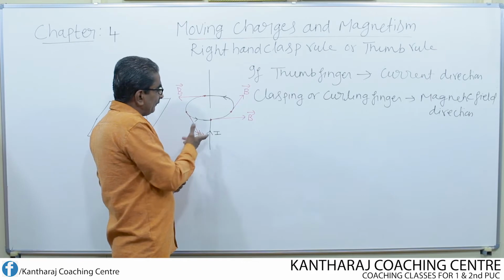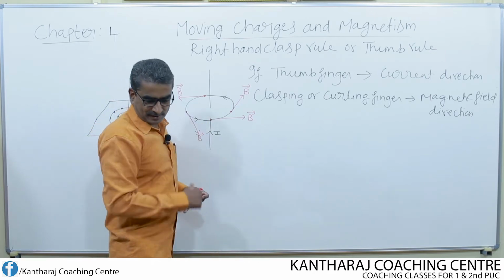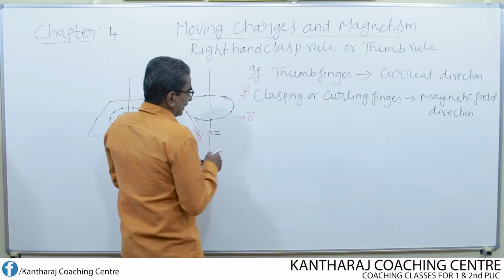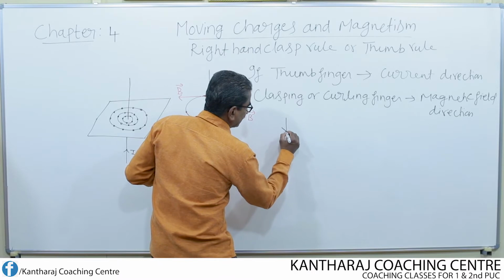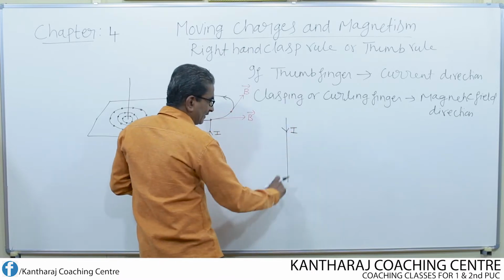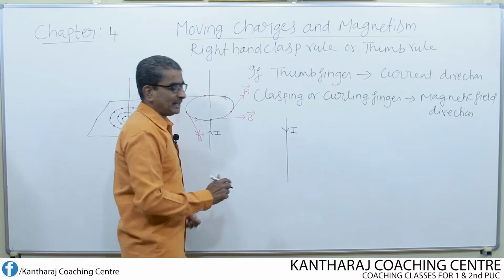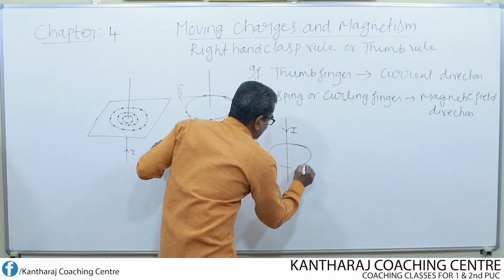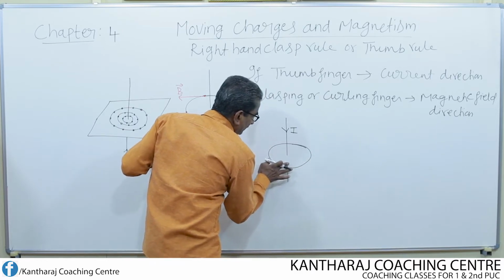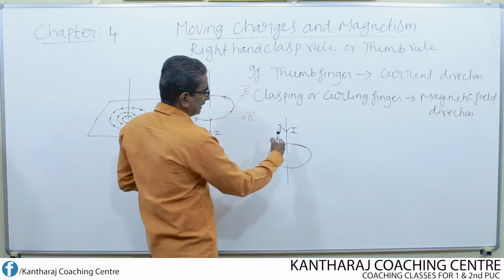Suppose I reverse the current, then how do I find the direction of magnetic field? Let us draw one more figure. This is the conductor. Now the current direction is reversed. Current is flowing in the downward direction, whereas it flowed in the upward direction before. Again, I imagine a circle all around this. Okay, now this is the conductor.